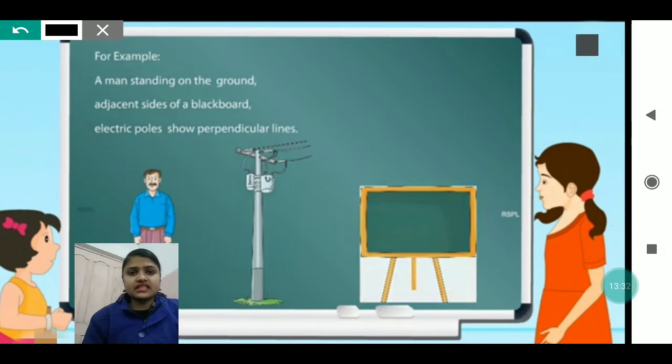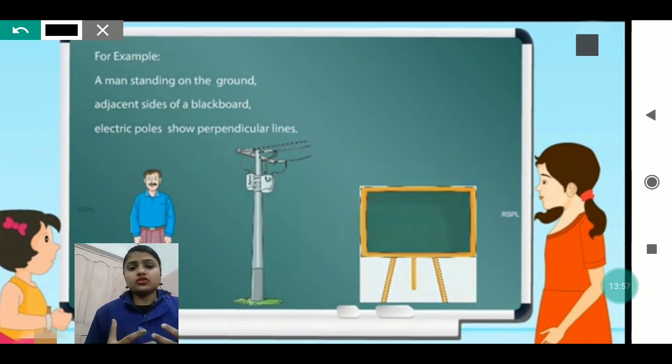You can see in this example a man standing on the ground. The adjacent side of a blackboard and an electrical pole show that they all are perpendicular lines. Why do we stand straight during the national anthem? Because we stand perpendicular, meaning we stand at 90 degree. We stand straight.